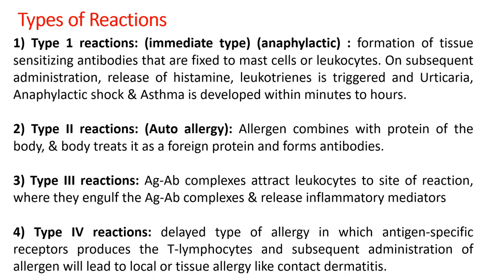This is generally called a contactant type of allergen. We will be having a look at the classification of allergens further, but these are the four types of allergic reactions.